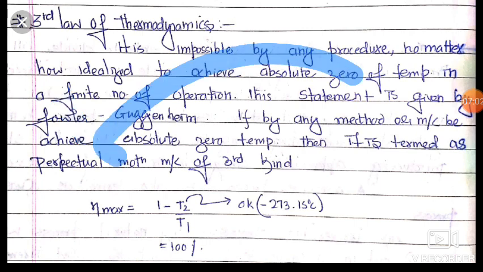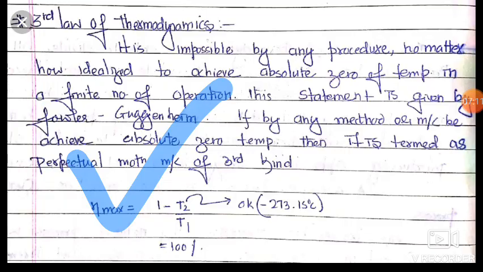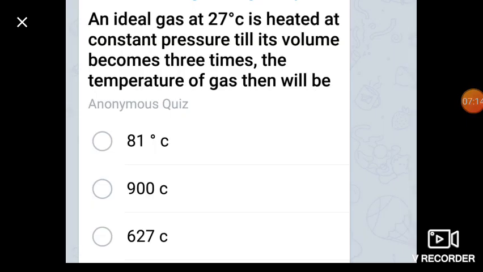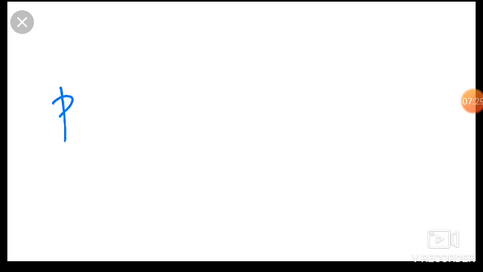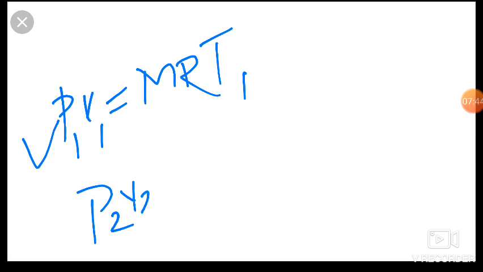You can study this; we have already discussed it in our thermodynamics chapter. So friends, now our next question is: an ideal gas at 27 degrees Celsius is heated at constant pressure. Friends, pressure is constant till its volume becomes 3 times. What will the temperature of the gas be? We know that PV is equal to mRT. Okay friends, here it is an ideal gas, so the pressure is equal to constant.